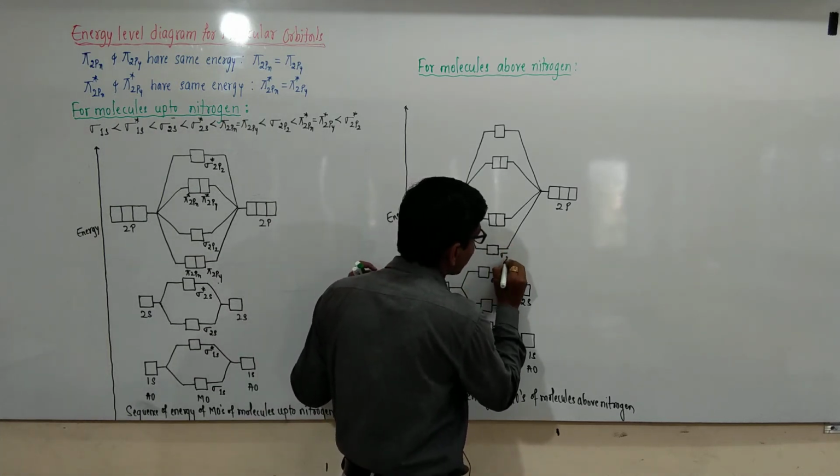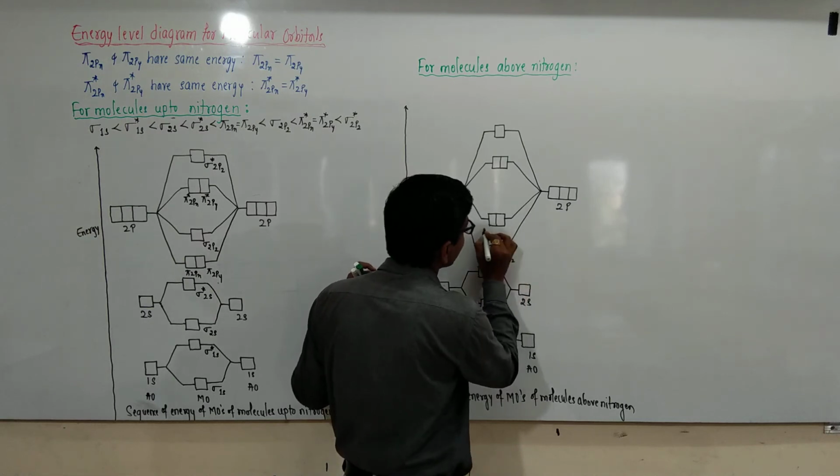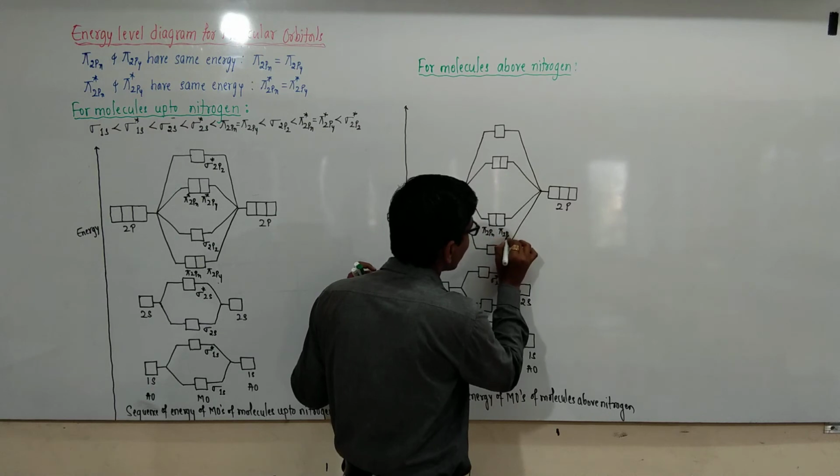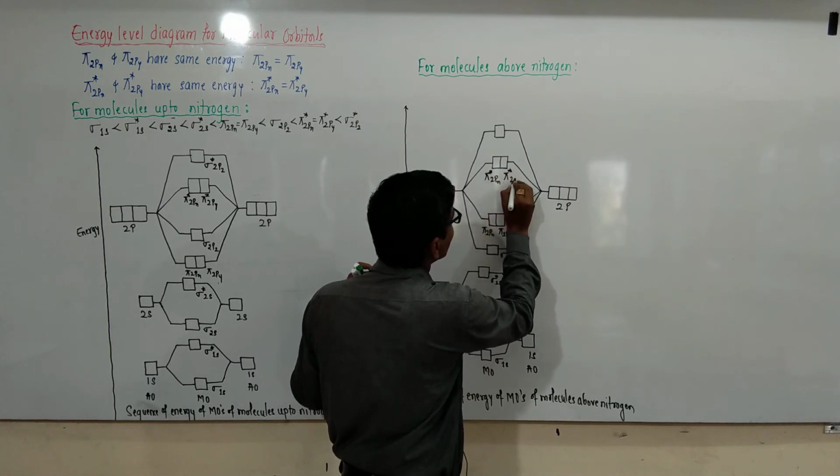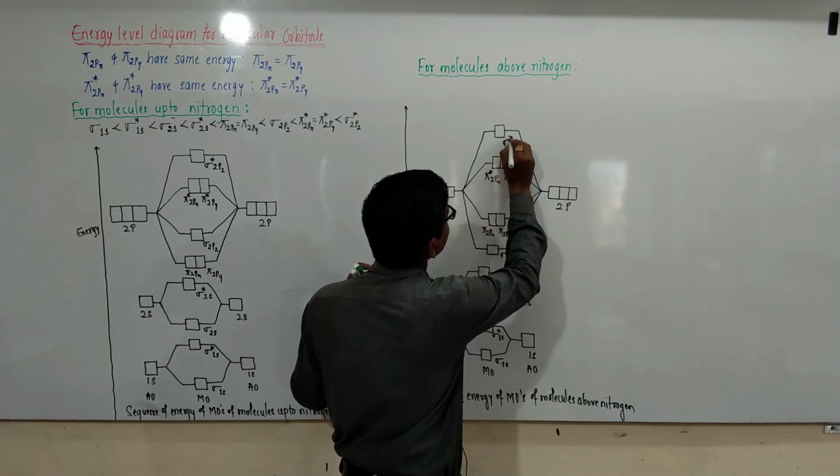One is sigma 2pz, pi 2px, pi 2py, pi star 2px, pi star 2py, then sigma star 2pz.